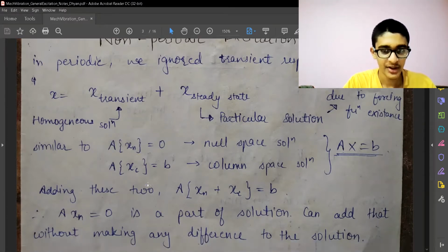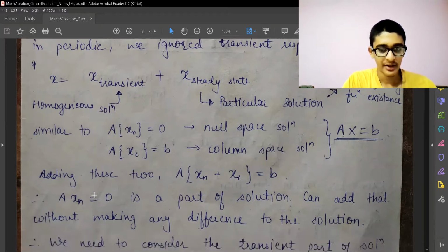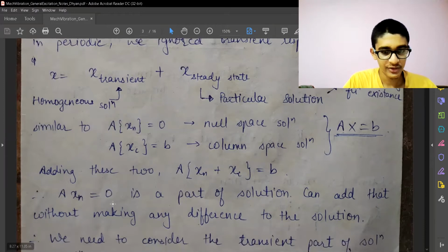So let's say we have A xn is equal to 0, where xn is the null space, and this represents the null space solution. And then we have A xc is equal to b, which is the column space solution. And when we combine them, we can get A x is equal to b. So if we add them, we'll have A xn plus A xc is equal to b. So A xn is equal to 0.